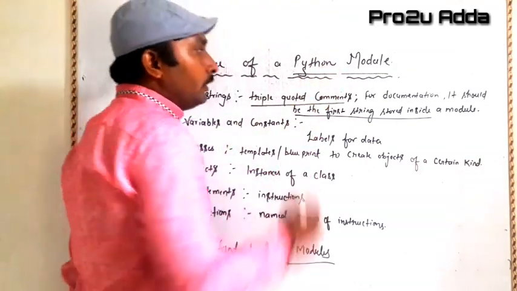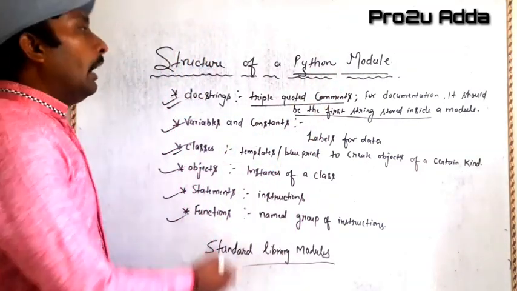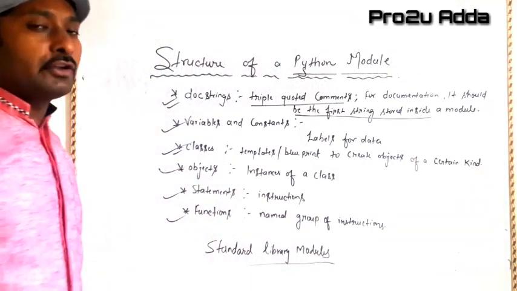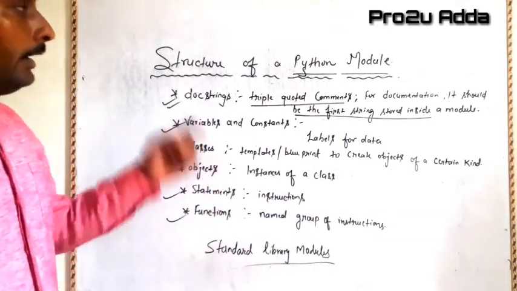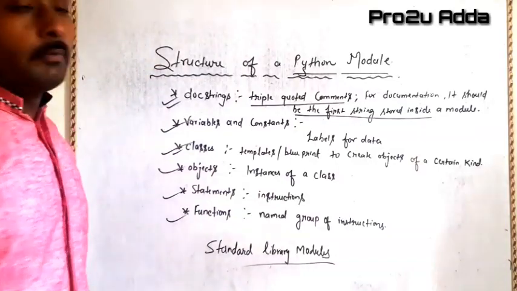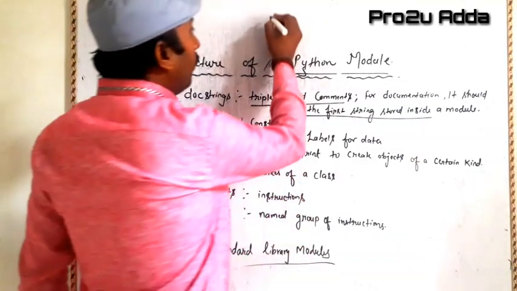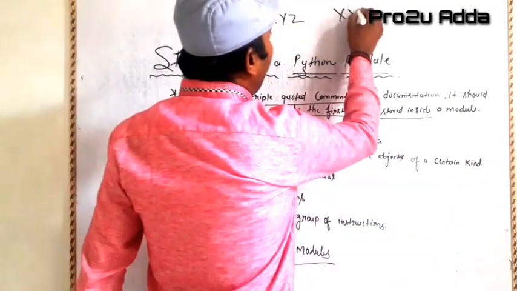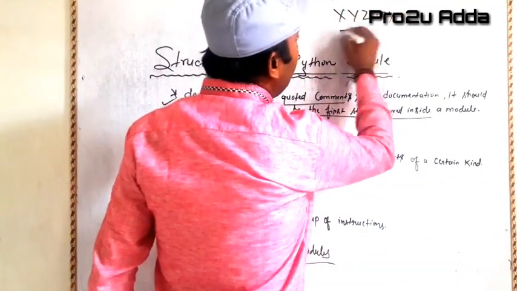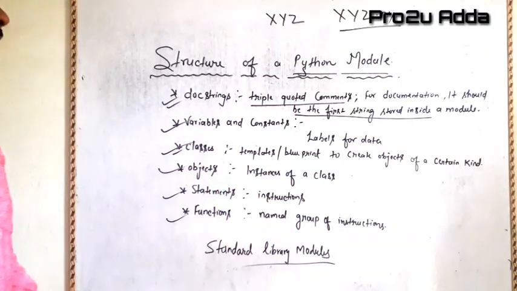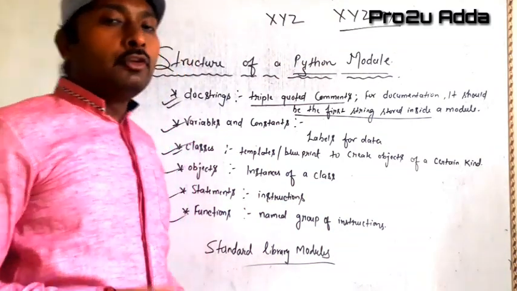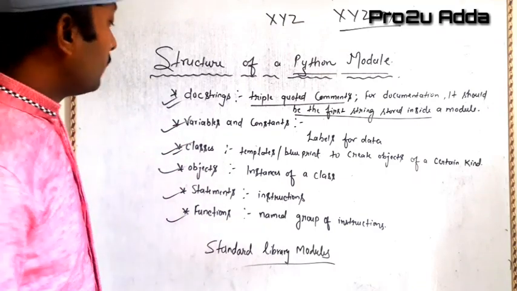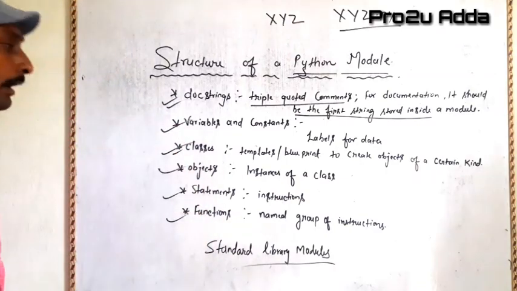Let's talk about the structure of a Python module. A Python module may contain much more than just functions, and it is always a normal file. Just like when we talk about the XYZ module, that means it is what? An xyz.py file. Simply, this file may contain numerous objects. They are docstring, variables and constants, classes, objects, statements and functions.